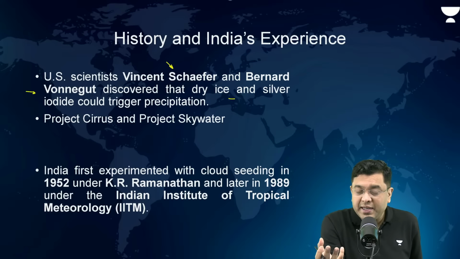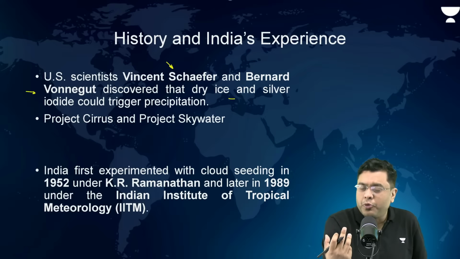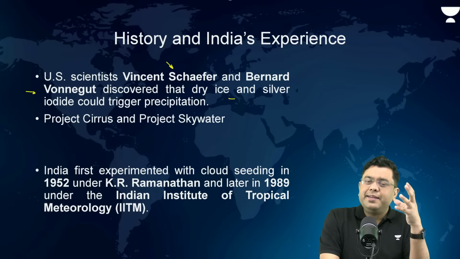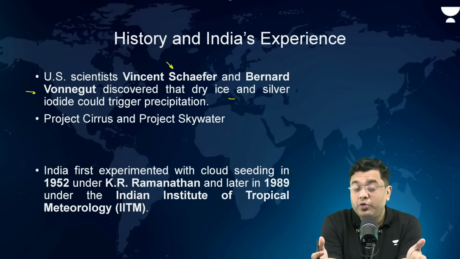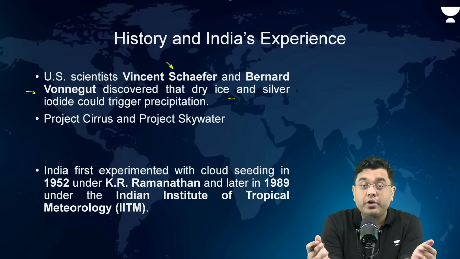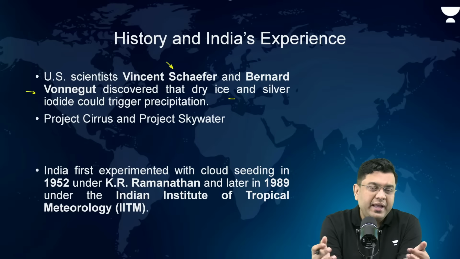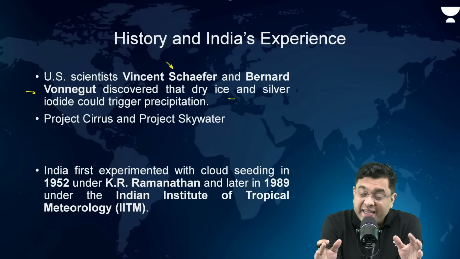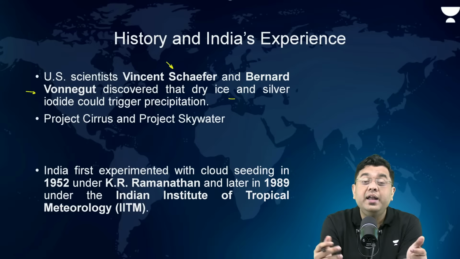The US government immediately became very interested, and in fact the entire movement started way back in the 1940s. So it is almost a quarter century old exercise. Cloud seeding is not something which is very new. Now, when the US government got excited about it, it thought that if we can create artificial clouds, we can also manage to dissipate or remove the cloud. So, in that way, can we tame or control the hurricanes?